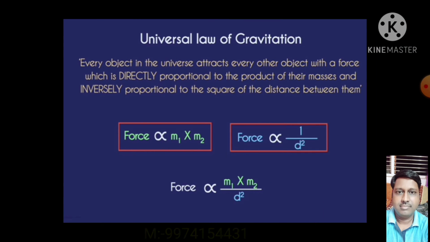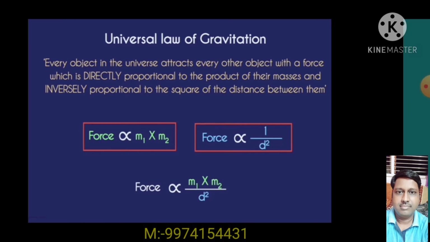See, here force is proportional to m1 multiplied by m2. Force is inversely proportional to d square. If you combine both, you will get force proportional to m1 m2 upon d square. Now here one question arises. If I increase the mass, what about the force? Will force increase or decrease? Or if I increase the distance between the two objects, what about the force of attraction?